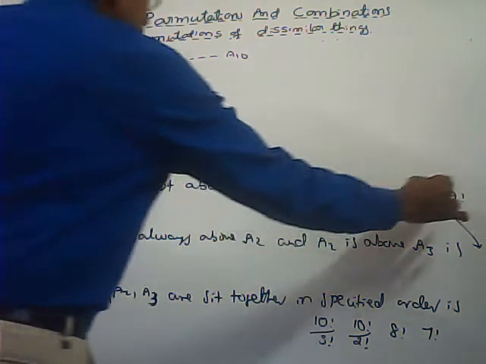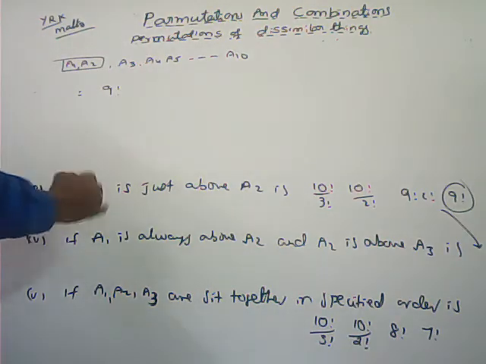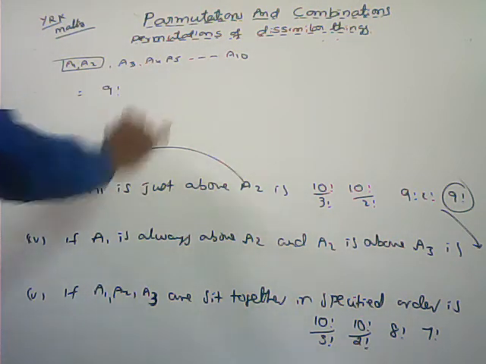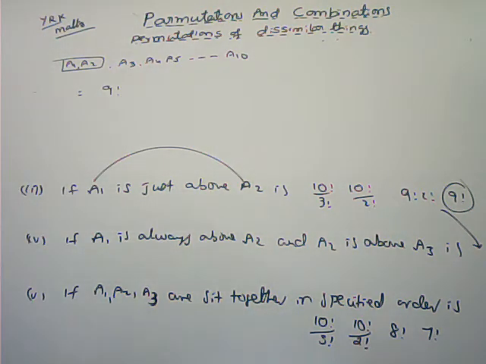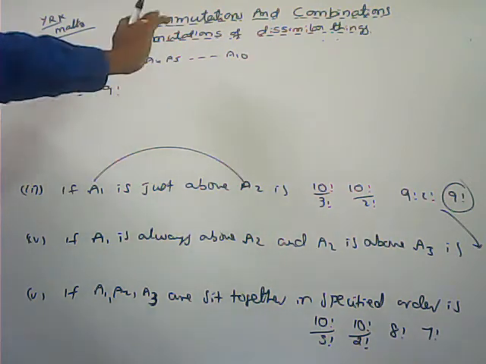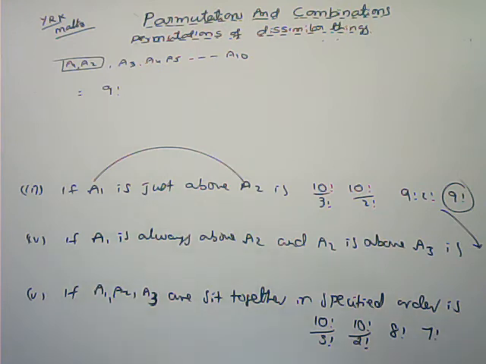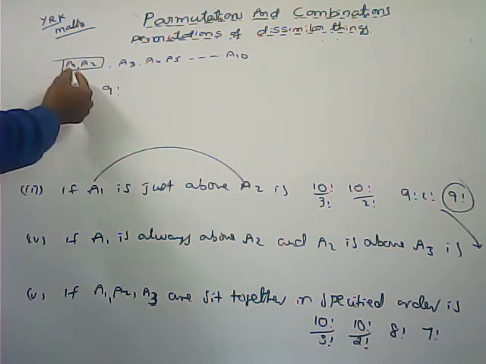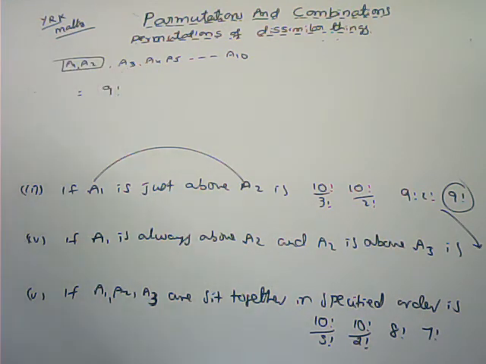We can't interchange A1 and A2. Why? Because here the condition is given: A1 is just above A2 only. These 9 objects can be arranged in 9 factorial ways. In every arrangement, A1 is always just above A2 only. That much difference is there.